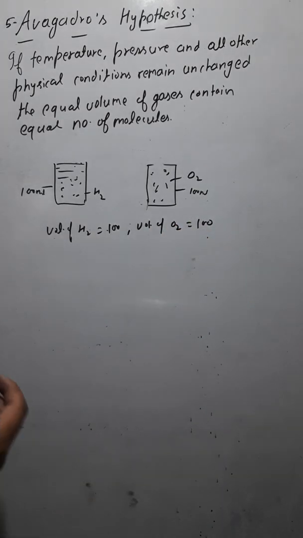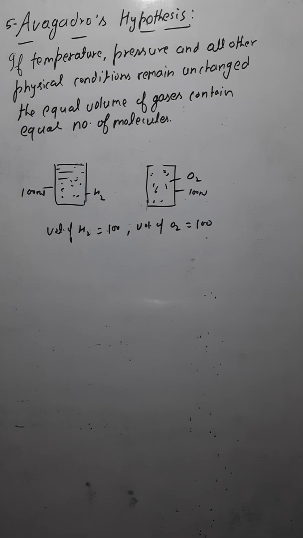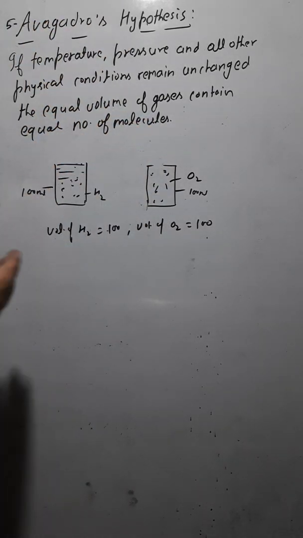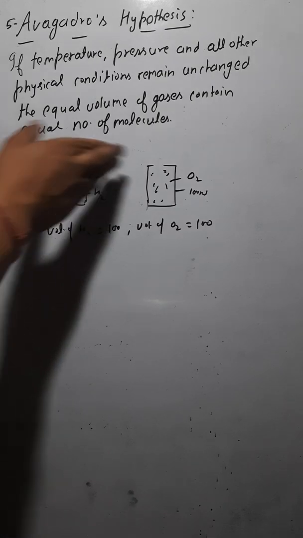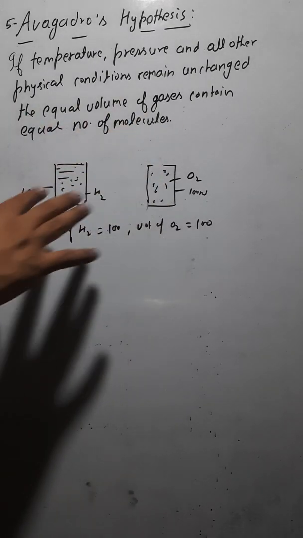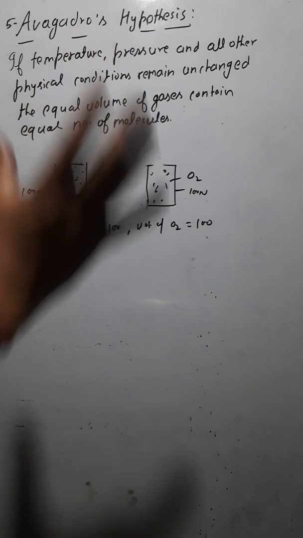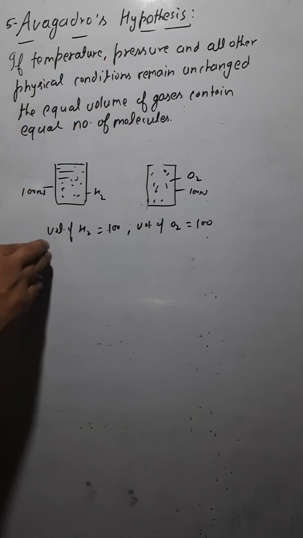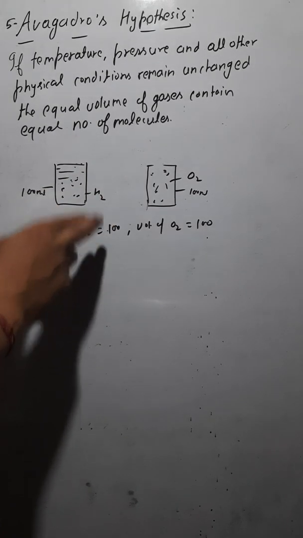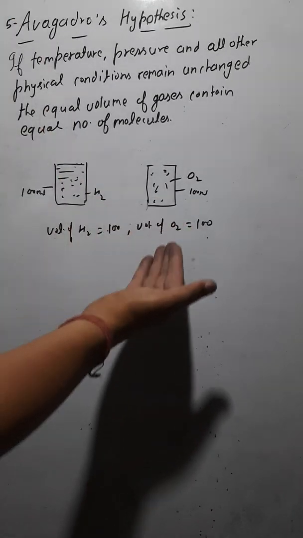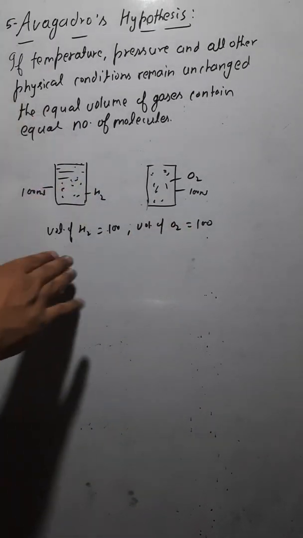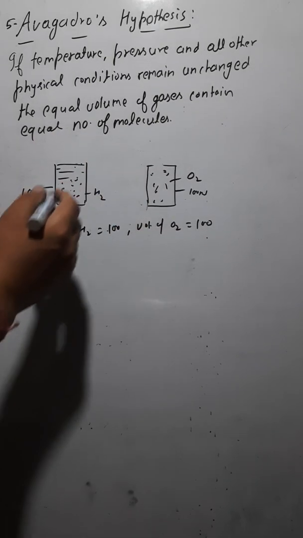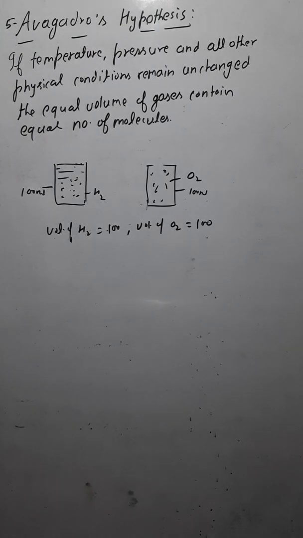Now what I'm saying is, if the physical conditions such as temperature and all these other physical conditions remain unchanged, meaning we are not changing the temperature of these two containers, and we are not changing the pressure either, we are just leaving it, then equal volumes of gases would contain an equal number of molecules. Let's say in this one container you have x molecules of hydrogen.